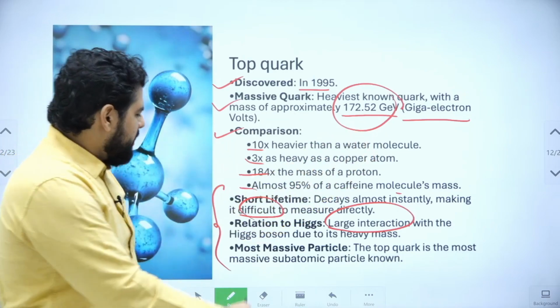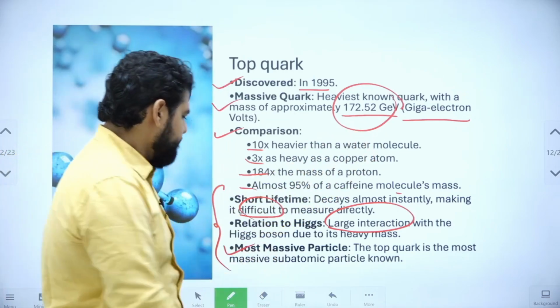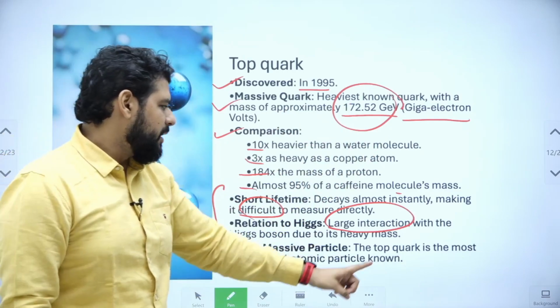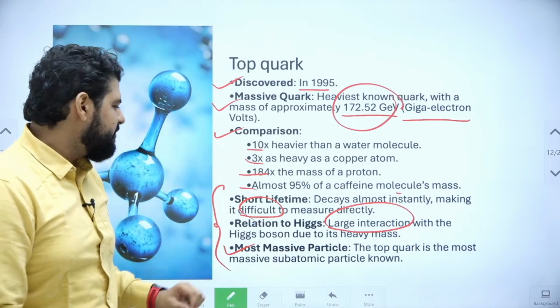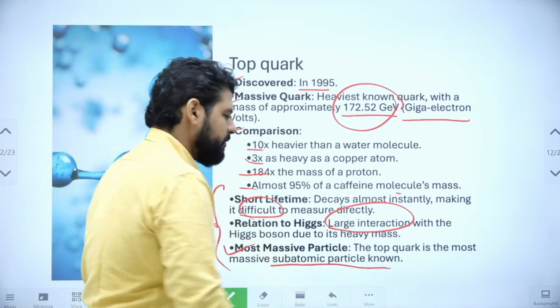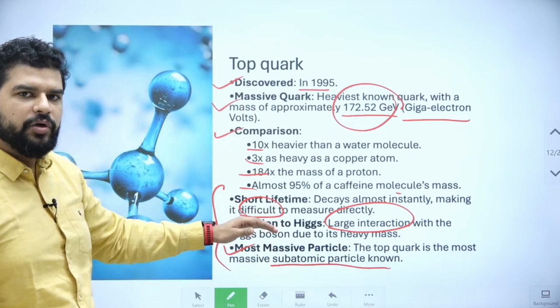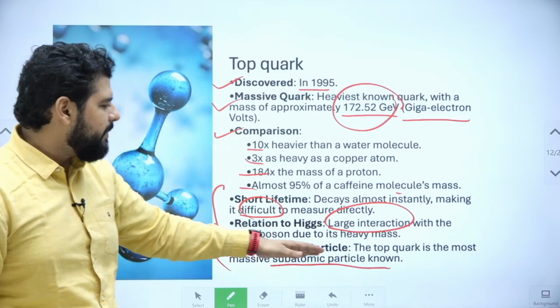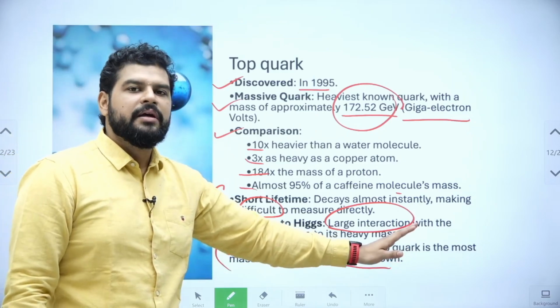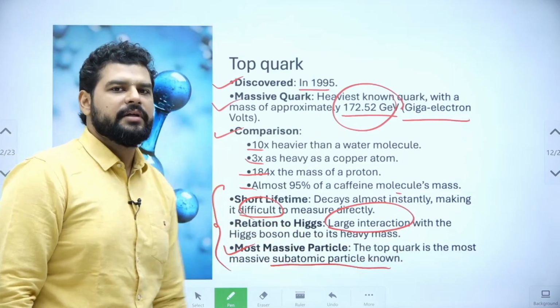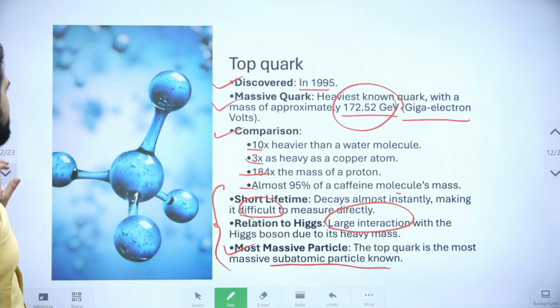Next, most massive particle: the top quark is the most massive subatomic particle known. So these are the properties. It decays instantly, it has a very high mass due to high interaction, and it is the heaviest subatomic particle. Okay, let's move ahead.